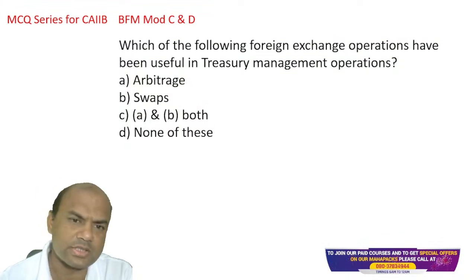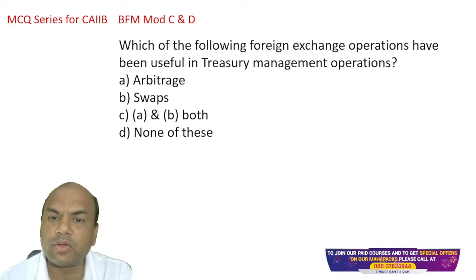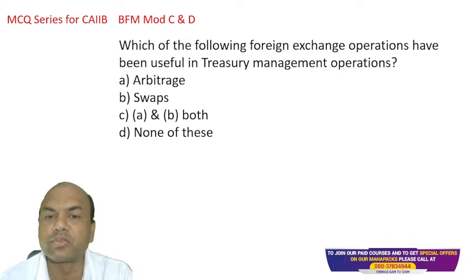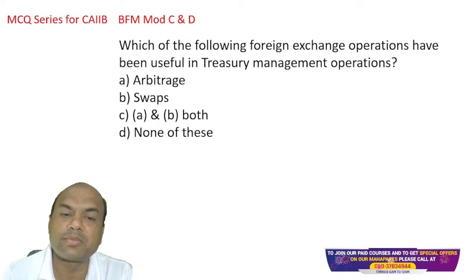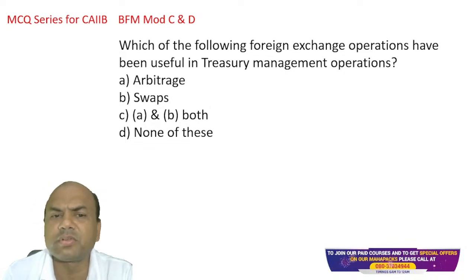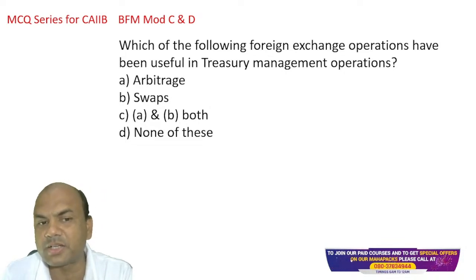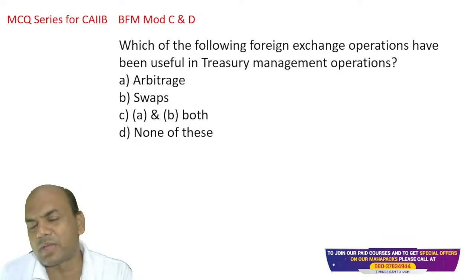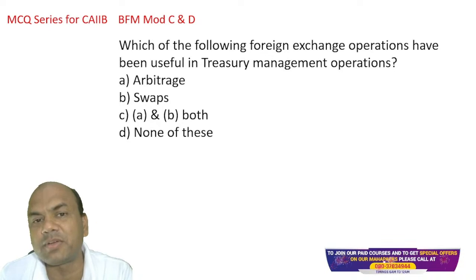Only objective questions. Which of the following foreign exchange operations have been useful in treasury management operations? Treasury management is arbitrage and swaps. Now you can definitely answer this. Looking at this at the CIIB level, you can definitely answer me.